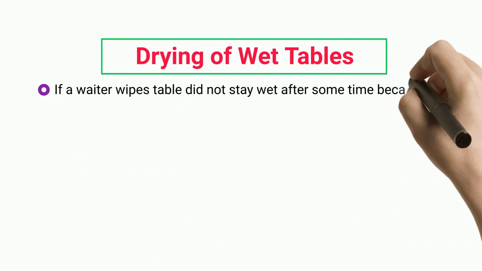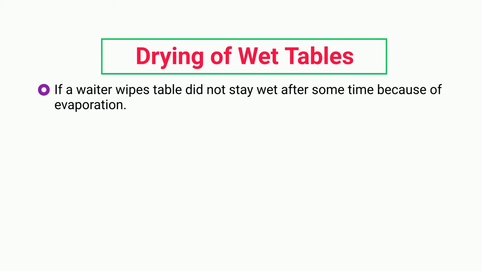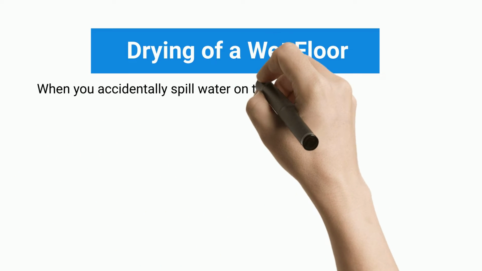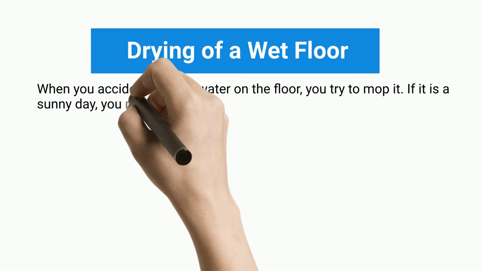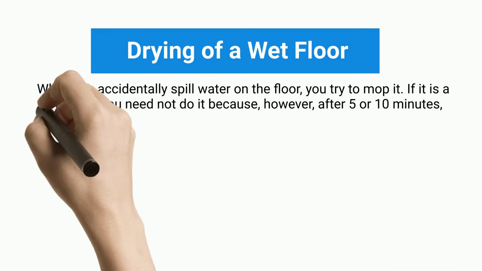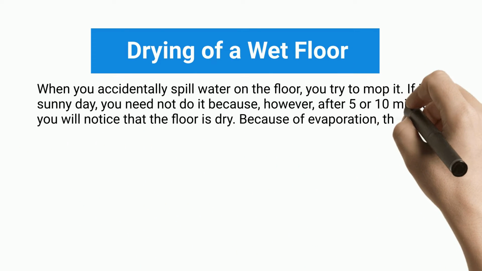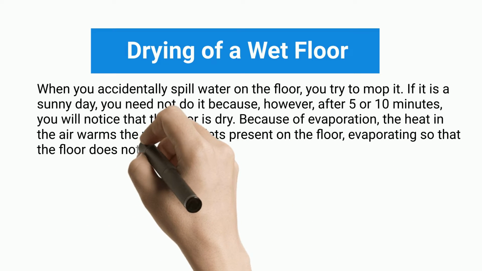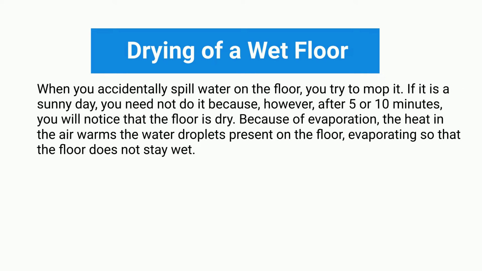Drying of wet tables. If a waiter wipes a table, it does not stay wet after some time because of evaporation. Drying of a wet floor. When you accidentally spill water on the floor, you try to mop it. If it is a sunny day, you need not do it because after 5 or 10 minutes, you will notice that the floor is dry. Because of evaporation, the heat in the air warms the water droplets present on the floor, evaporating them so that the floor does not stay wet.